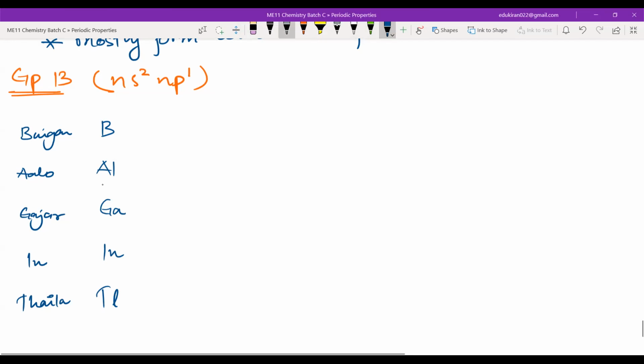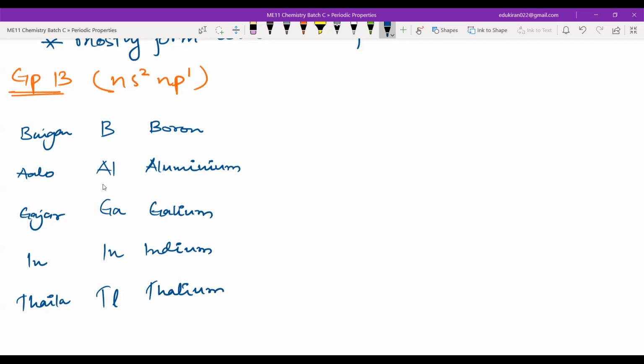Okay, I think I should write the names also. Boron, aluminium, gallium, indium, thallium. Okay. Now, what are the atomic numbers? 5, 13, 31.